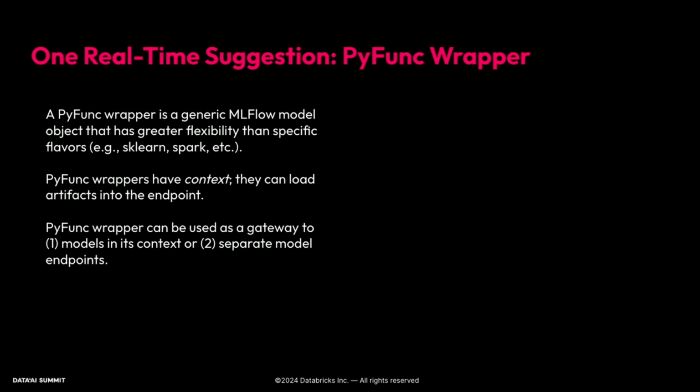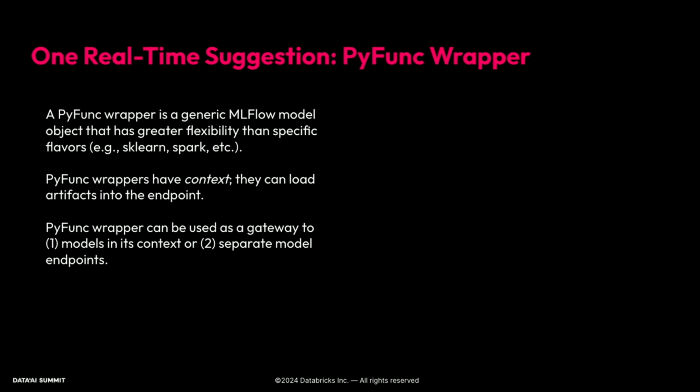But one suggestion to approach this real-time approach is to use a PyFunc wrapper. This part is where we get a little more speculative. But in general, a PyFunc wrapper is a generic MLflow model object. It's the most generic flavor. It's not an sklearn, it's not a Spark ML, it's not a transformer. It's just a general PyFunc object. And this gives it a ton of extra flexibility on top of the specific flavors. And most key, they have a context.